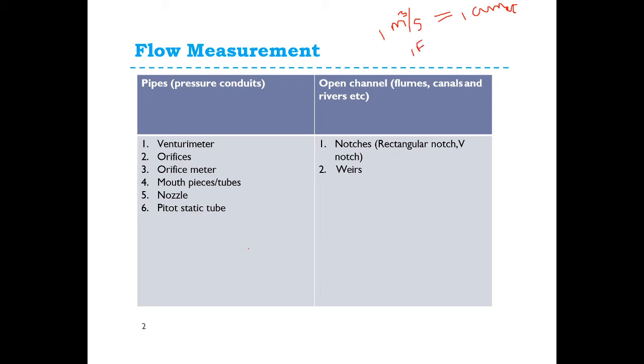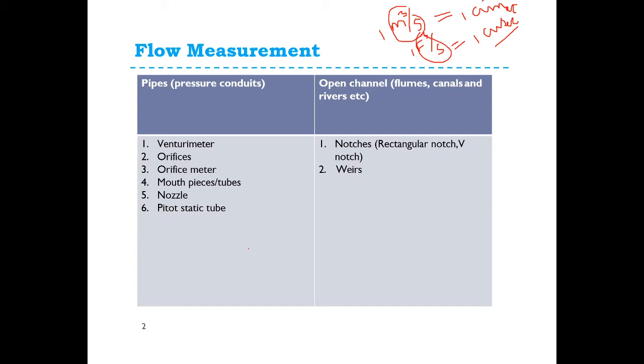Cubic feet per second is the FPS system, that is cusec. In the SI system, that is cumec.